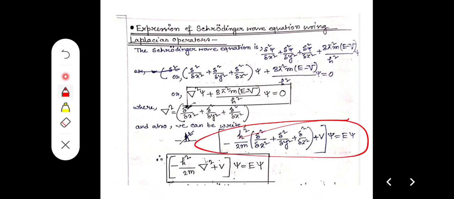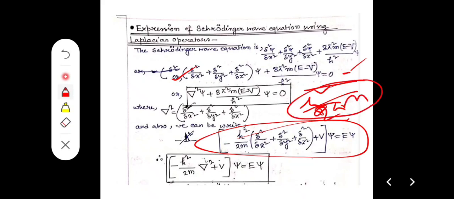That is nothing but this equation, which should be divided on both sides by h square by 2m, and multiplied by h square by 2m.